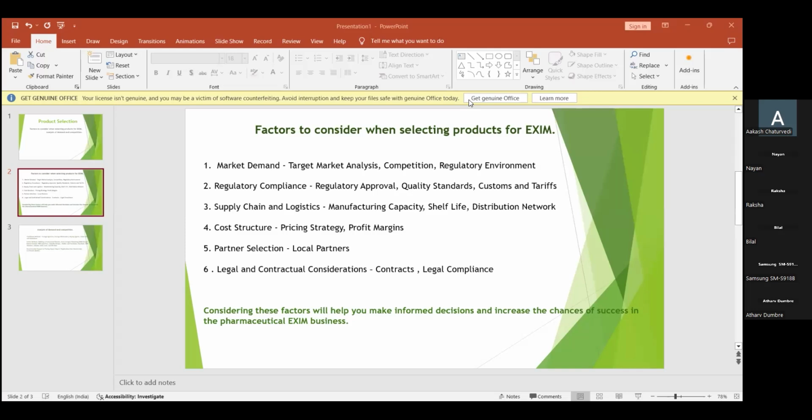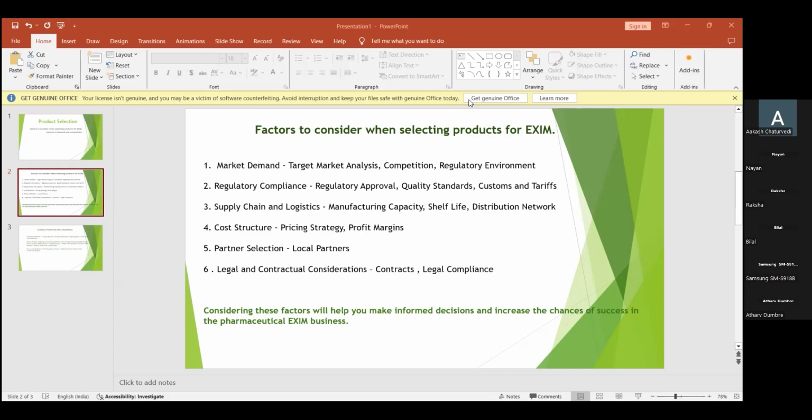Nowadays online also they are having pages, and they use other social media platforms to advertise their product. And also they call out to the influencers. So in this way the marketing has to be done, and they have to keep certain profit margins also. After this comes partner selection.